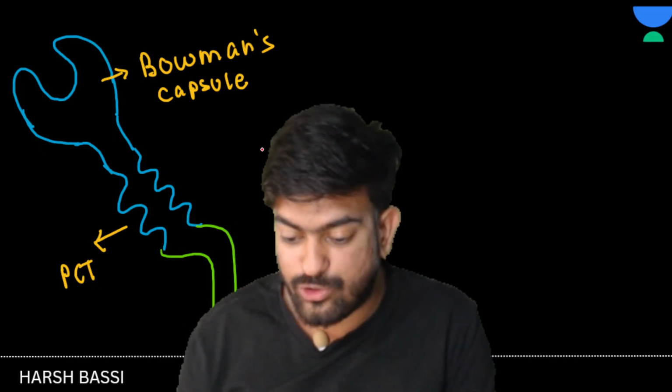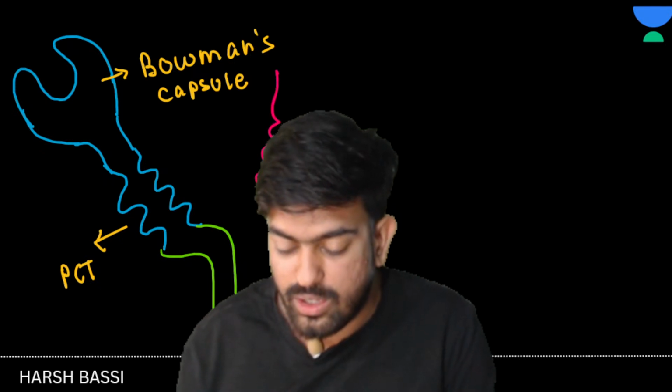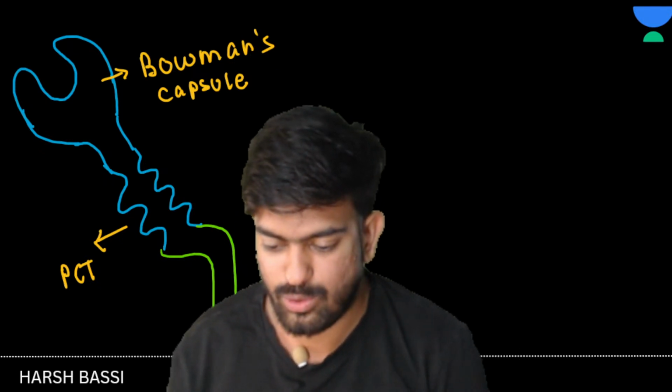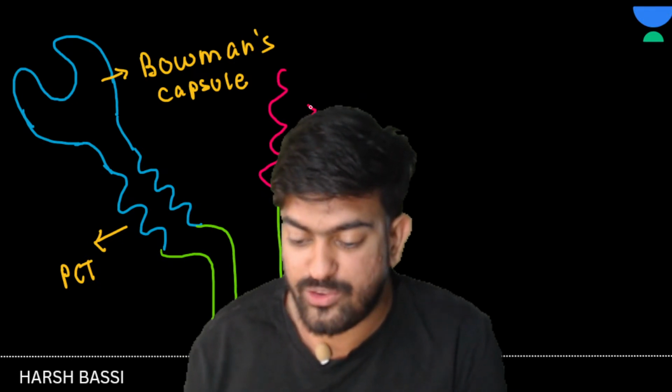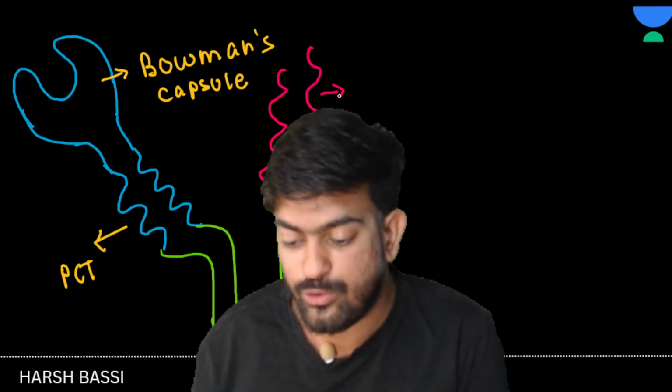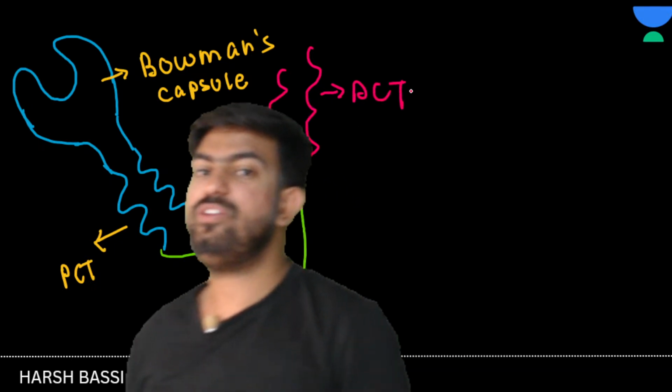And then again it gets coiled, and I made the coiling a bit too much, let me make it a little neater. And then it is known as DCT. Yes or no? Then it is known as DCT, right? This is the structure of nephron.